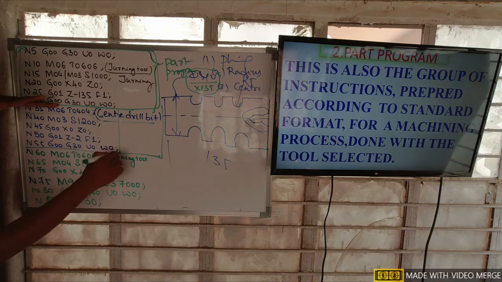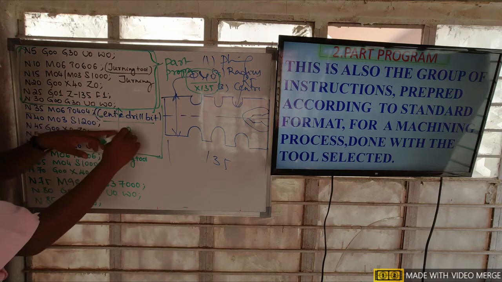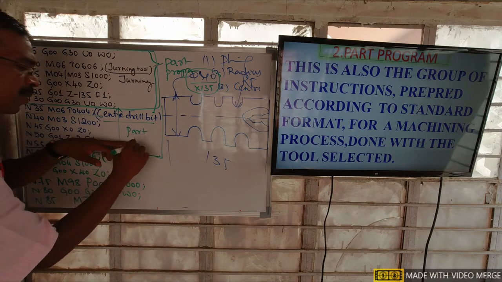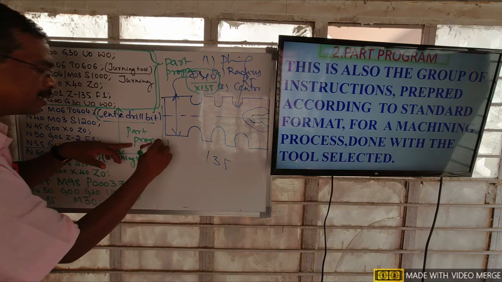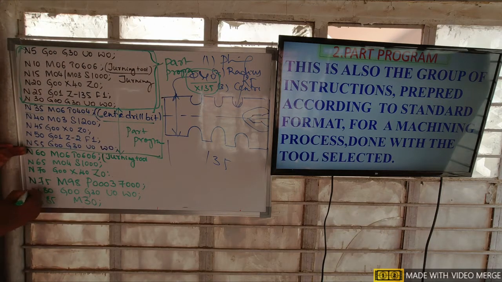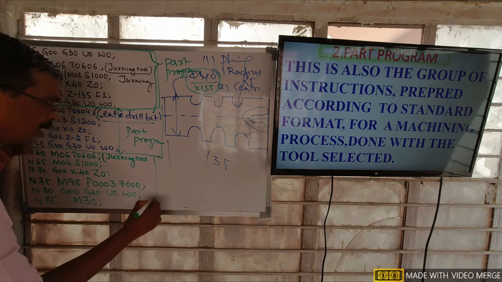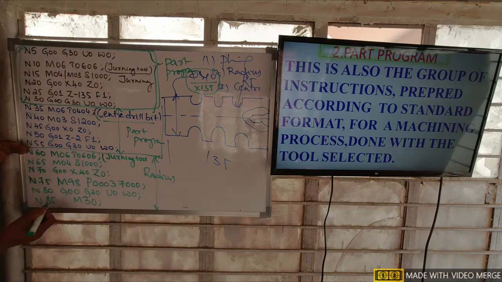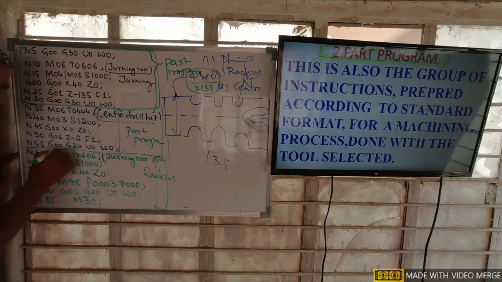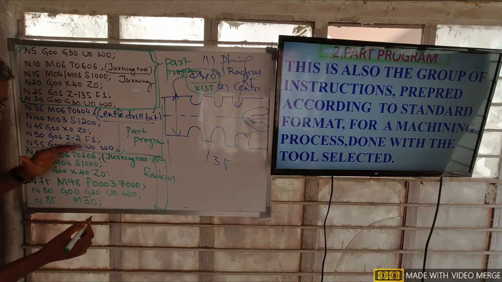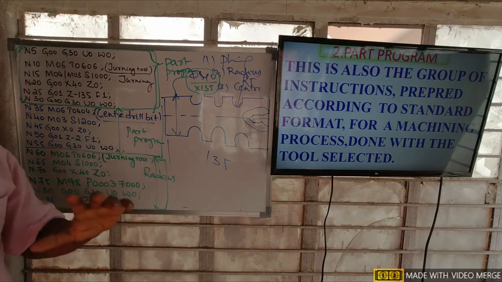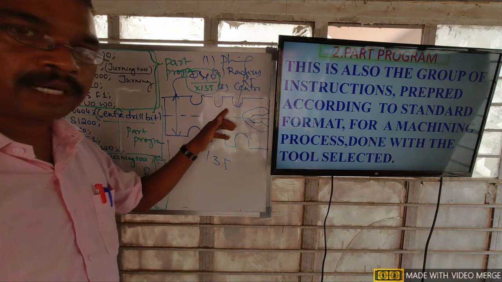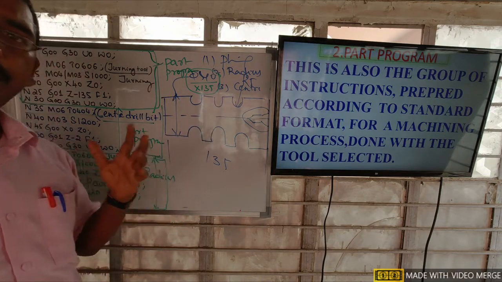The program from here to here is also called a part program, but that part program is particularly for doing the center drilling operation. In the same way, I select one more tool for the radius turning operation, and I finish it by writing this group of instructions. This group is called the part program, but what is this part program for? For a radius turning operation. I hope you understand this.